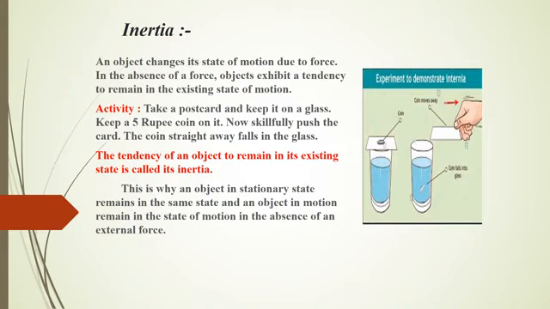Why is it so? The coin remains in its state of rest though the postcard is in motion. This property is called inertia. Inertia is the tendency of an object to remain in its existing state. Newton's first law gives the idea about inertia. An object in a stationary state remains in the same state, and an object in motion remains in the state of motion in the absence of external force.